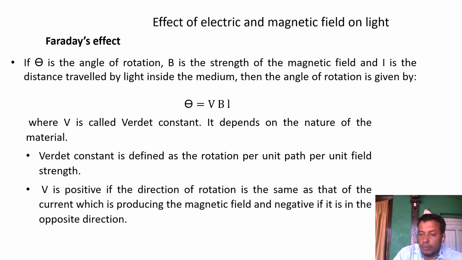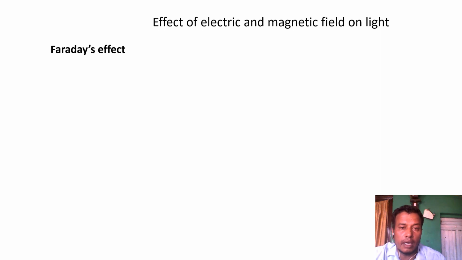V can take both positive and negative values. It is positive when the direction of rotation is the same as that of the current producing the magnetic field, and negative if it is opposite to the direction of the current. This is about Faraday's effect.